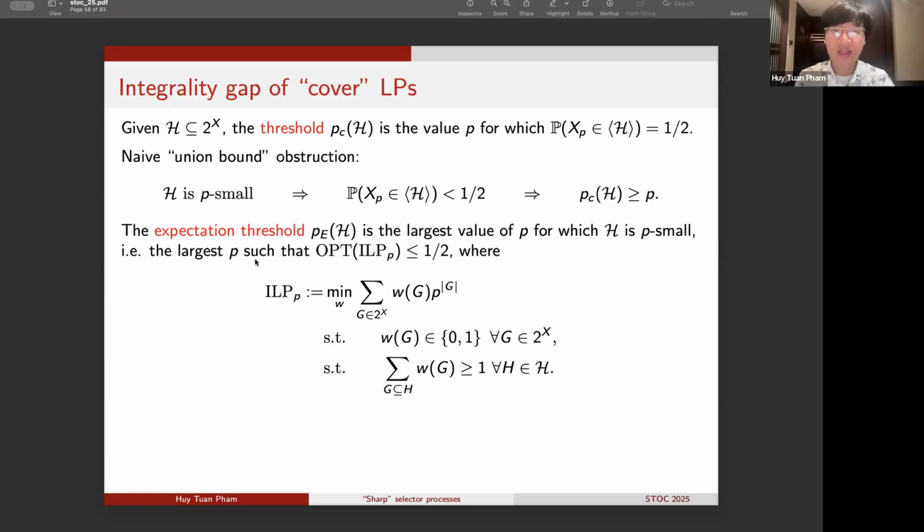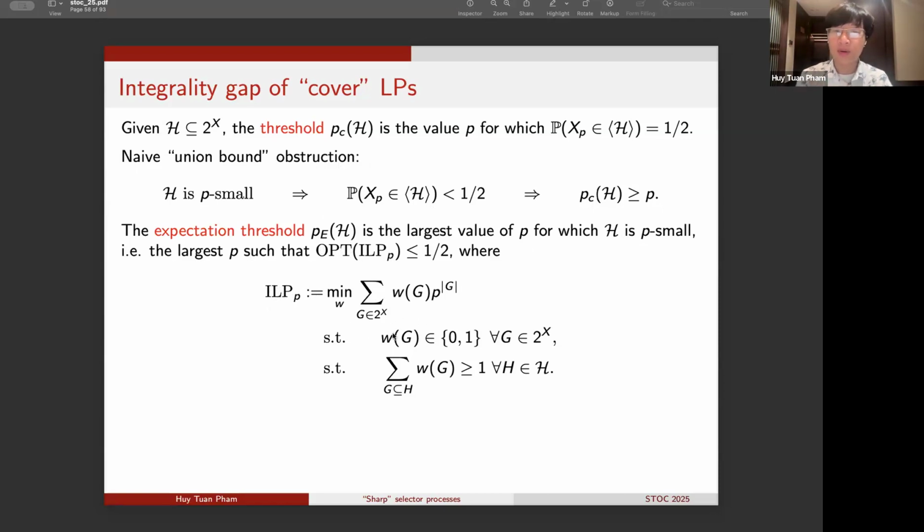And of course, we can now rephrase it as the largest p for which the optimal value of the following integer linear program ILP_p is at most 1/2. And here, this integer linear program just captures exactly the p-small condition.